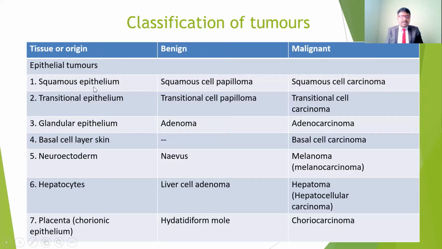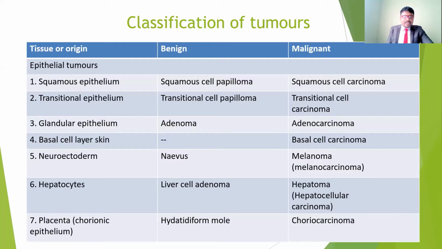The same thing with transitional epithelium: transitional cell papilloma and transitional cell carcinoma. Glandular epithelium we call adenoma and also adenocarcinoma. So the tissue is different and the involvement is different, so the name is different. That is the difference in nomenclature, the name of the benign tumor as well as the malignant tumor.